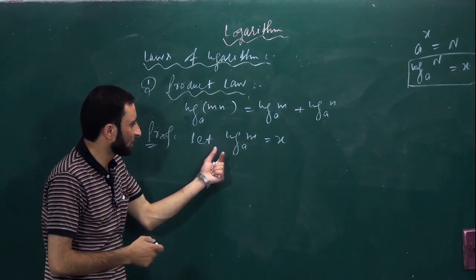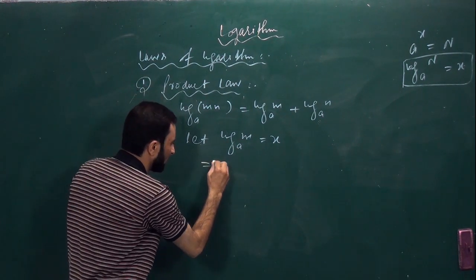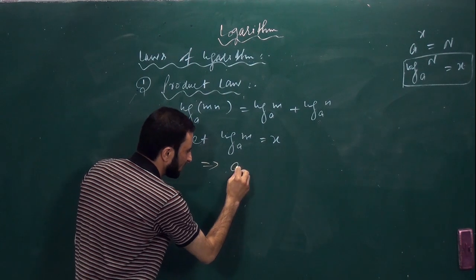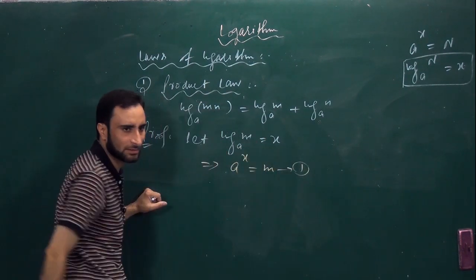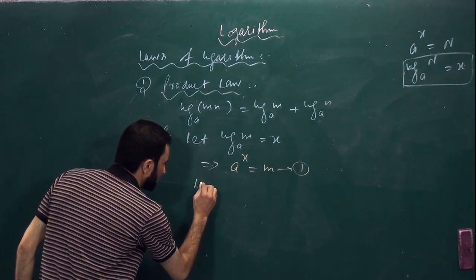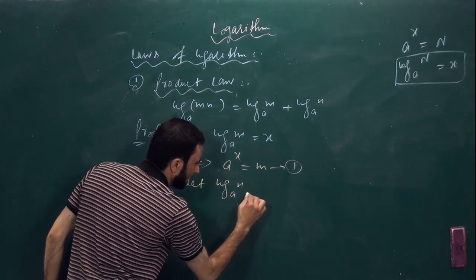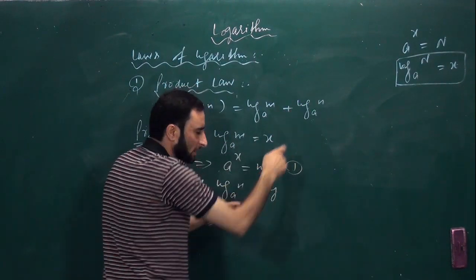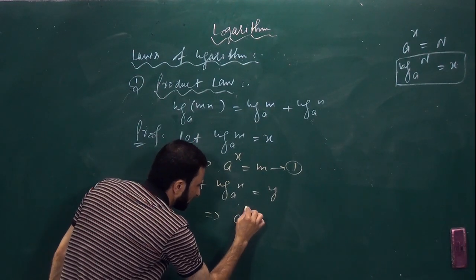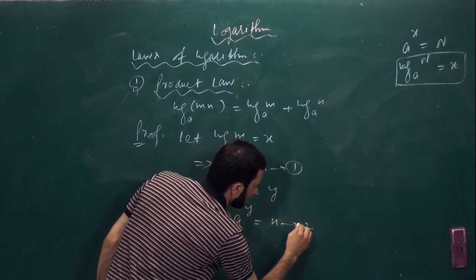So you have supposed log of m to the base a is equal to x. By definition of logarithm, we can write a to the power x is equal to m, isn't it? Let it be first. Similarly, let log of n to the base a be equal to y. Again, by using the definition, we can write a to the power y is equal to n, let it be second.